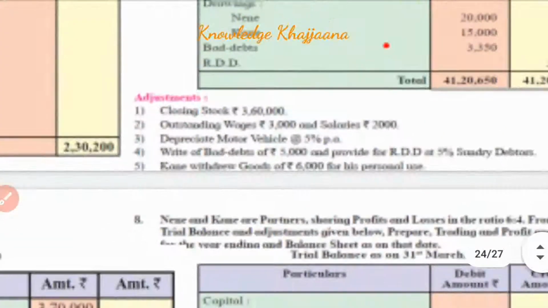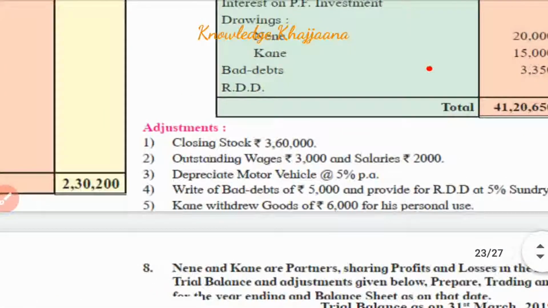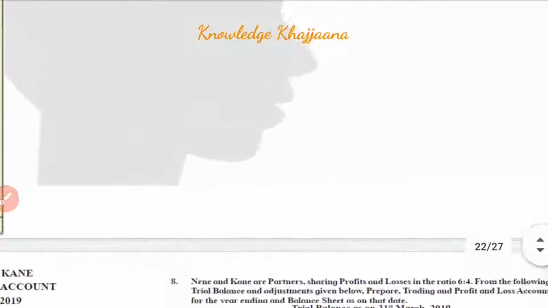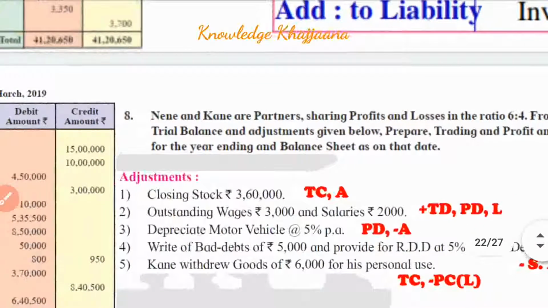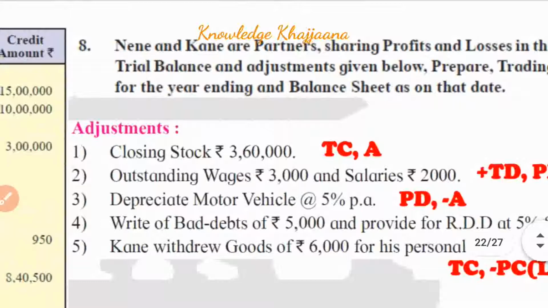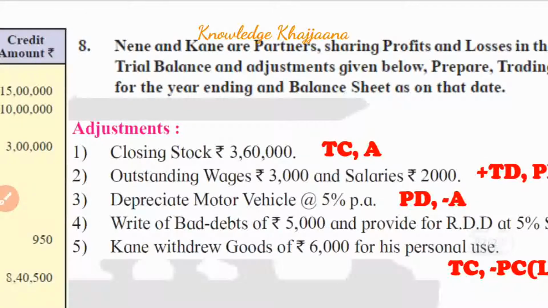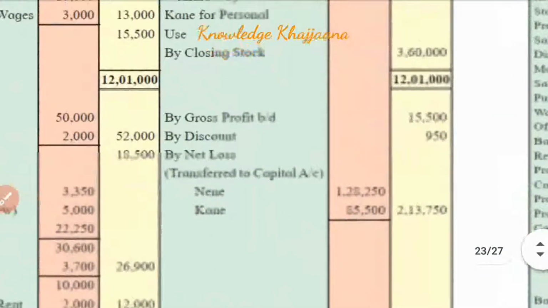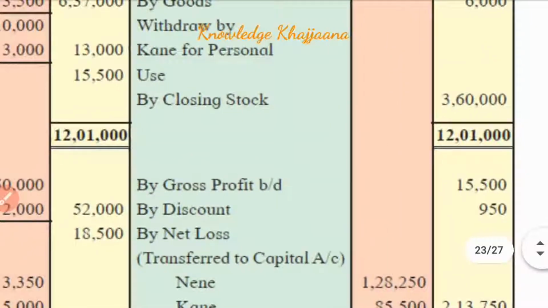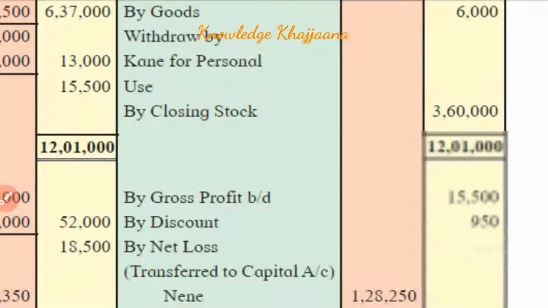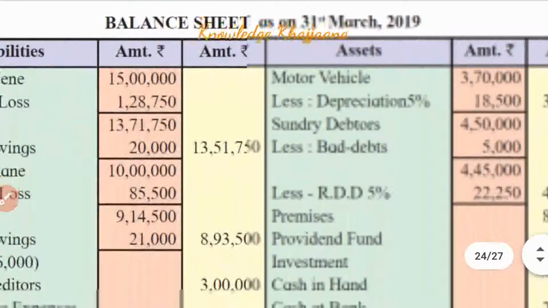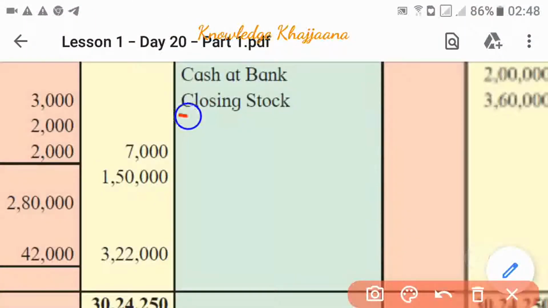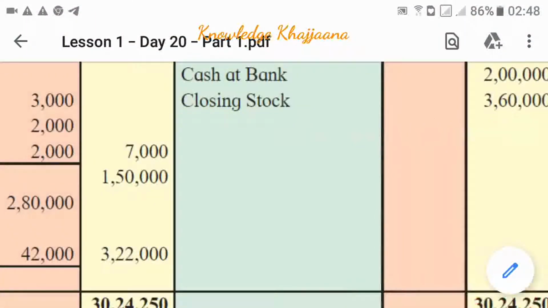Now let's move to the adjustments. Closing stock rupees 3,60,000. Where is closing stock recorded? Closing stock is recorded to the trading account credit side and asset. See, closing stock is recorded to the trading account credit side amounted to rupees 3,60,000. Okay, so the trading account credit side, by closing stock rupees 3,60,000. And the same should be recorded to the balance sheet asset side, closing stock rupees 3,60,000. Okay, first adjustment we have completed.